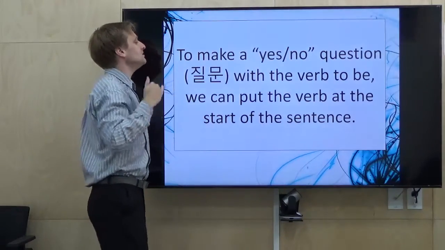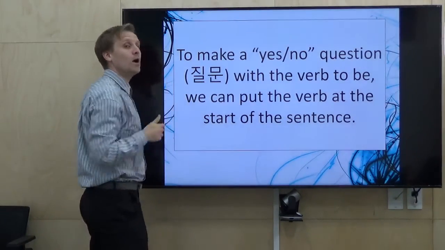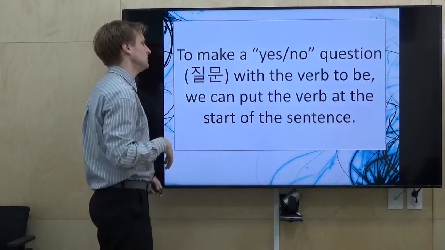To make a yes-no question in English with the verb to be, we can put the verb at the start of the sentence. Let's look at that.